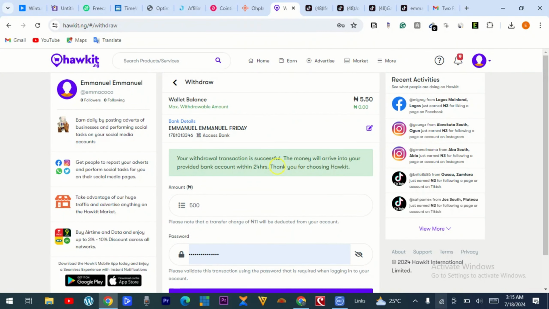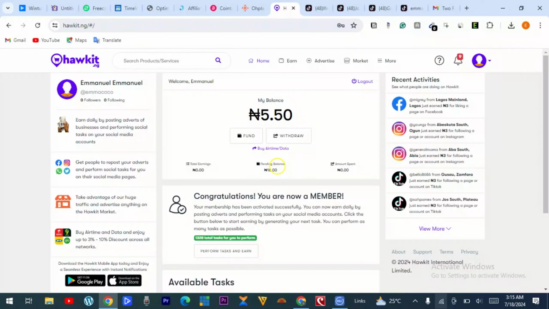So guys, that is how you can earn money from this website. So before you'll be able to perform tasks and make money from this platform, you have to sign up as a member. So you have to pay a membership fee of 1000 naira and you become a member. Once you do that, you start making money from this platform. And don't forget, 1000 naira is nothing compared to how much you will get from this platform.